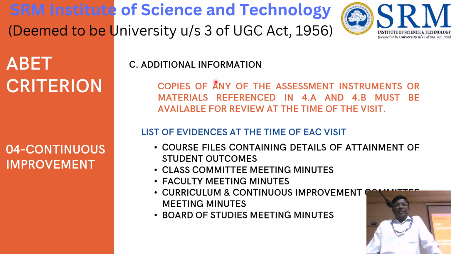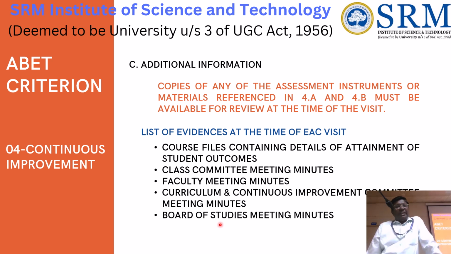Okay, and see, additional information we can give pertaining to the previous one, what documents can be verified. So that is given here: course file containing the details of attainment, class committee meetings, faculty meeting minutes, curriculum and continuous improvement meeting minutes, and board of studies meeting minutes. So that shows that we are implementing outcome based education in an effective manner, and it is live in the department.